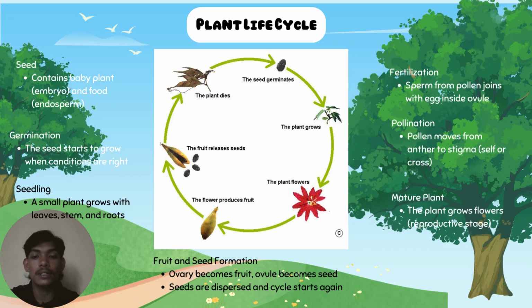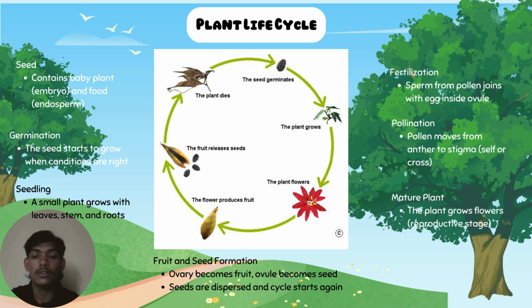Plant life cycle. The diagram shows the entire life cycle of a flowering plant, starting with the seed. When the seed lands in suitable conditions, with enough water, warmth, and oxygen, it begins to germinate. The seedling grows, producing root, stem, and leaves. Over time, it becomes a mature plant with flowers.